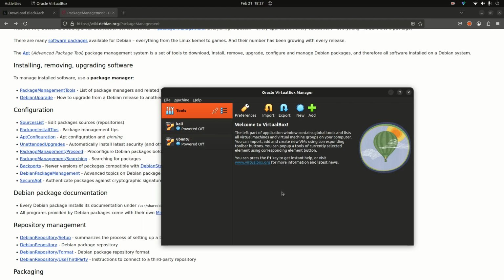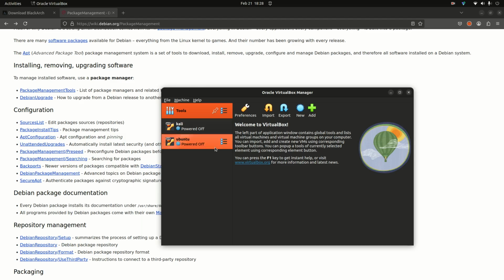Today's video, what we're going to do is add an operating system to our VirtualBox, and then we're going to connect it to a network so that it can communicate with these other operating systems that you see here, and then we will continue on with the reconnaissance series.